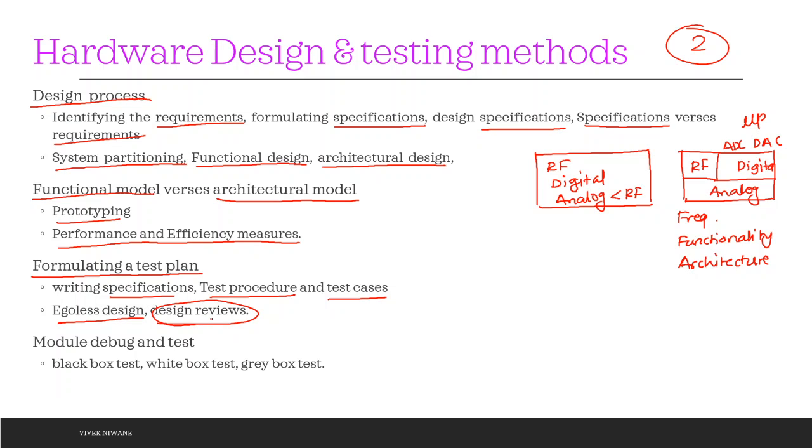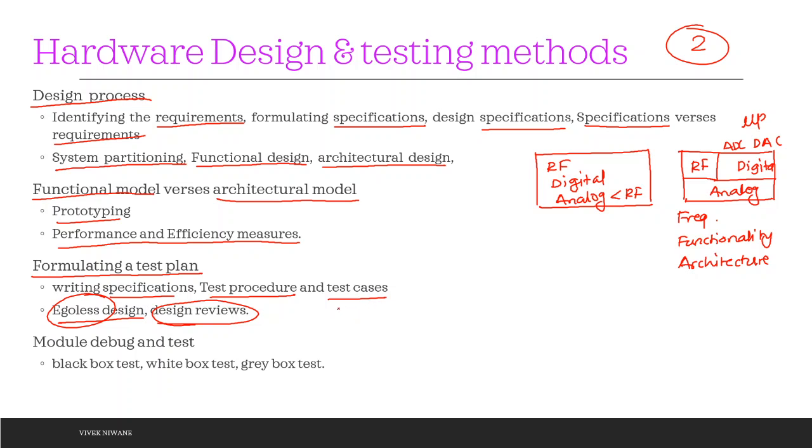We should put down the true design reviews. If a certain part of the design is not up to the mark, is not giving the up-to-the-mark specifications, then we have to write it down. What do you mean by egoless design? It means the testing engineer who is working acts like he knows nothing.